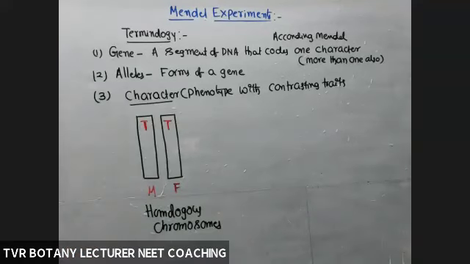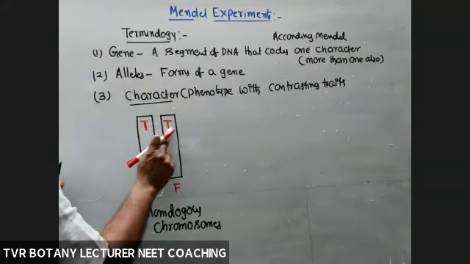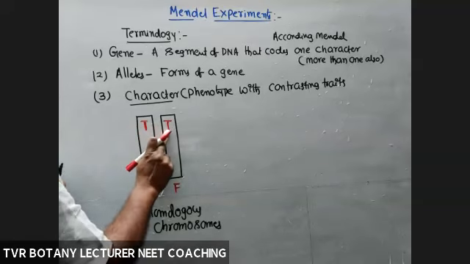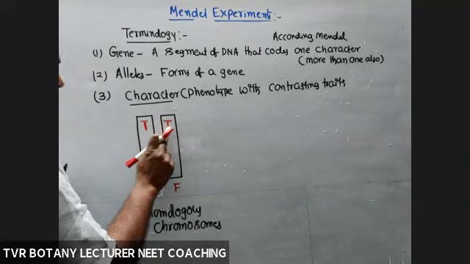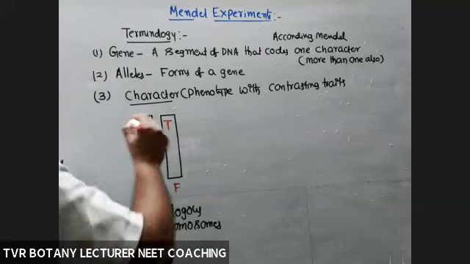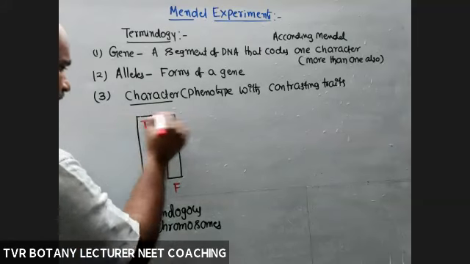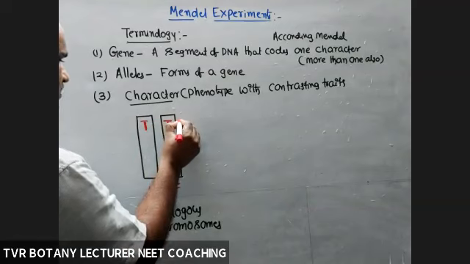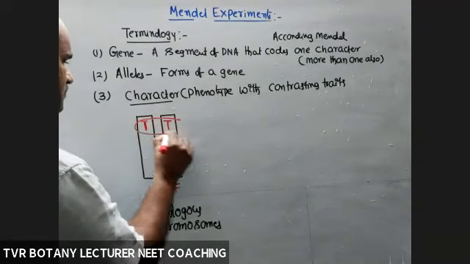These two are alleles of the same kind. So these two alleles of that gene, of the same kind, are present at the same location, quite opposite to each other. These two collectively are called one gene. So this is one gene.